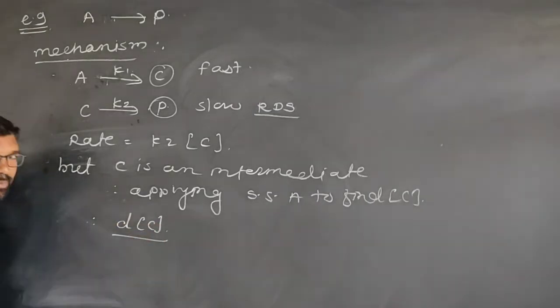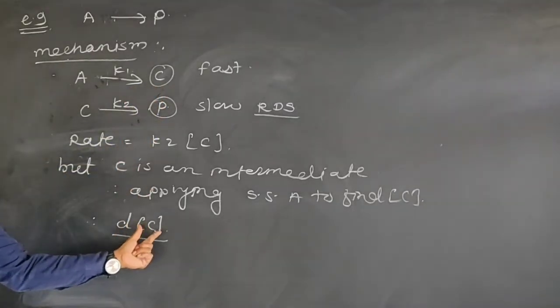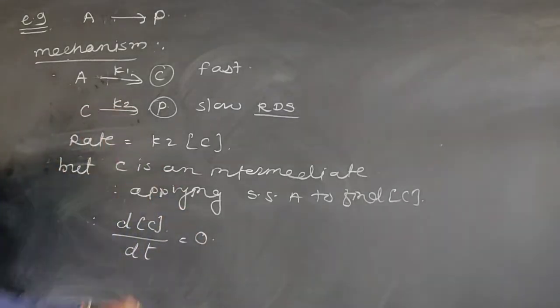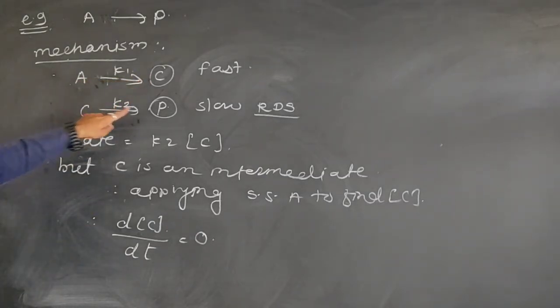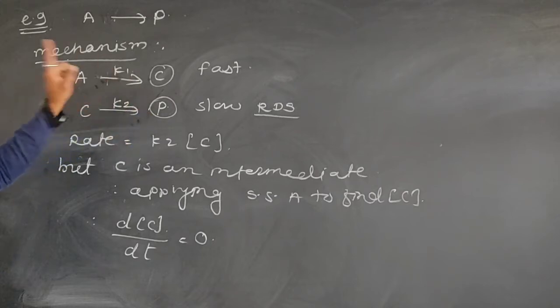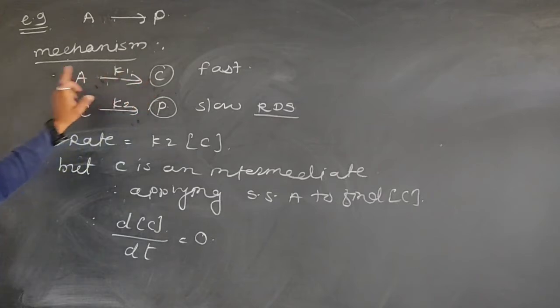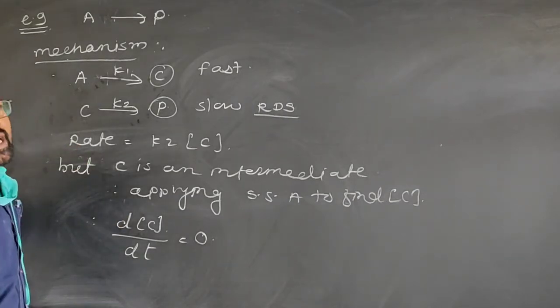The net rate of formation of any intermediate. Here C is the intermediate, therefore I can say that the net rate of formation of the intermediate is equal to 0. Now the question is how to find the net rate, because C is formed in the first step of the mechanism and C is consumed in the second step of the mechanism. While you write the net rate of formation of any intermediate, first write the rate of formation of the intermediate, and then subtract the rate of decomposition or consumption of the intermediate.